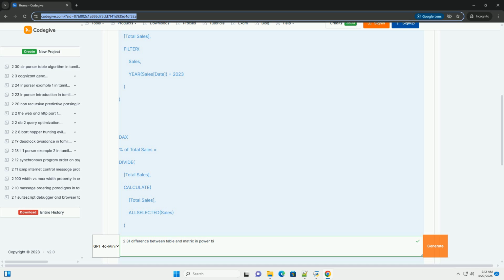B. Matrix example, sales analysis by region and product category. Let's say you have a sales data set with columns like region, product category, sales amount, and date. You would use a matrix visual to analyze sales performance across different regions and product categories. 1. Drag the matrix visual onto the Power BI canvas. 2. Drag the region field from the sales table to the rows section of the visualizations pane. 3.